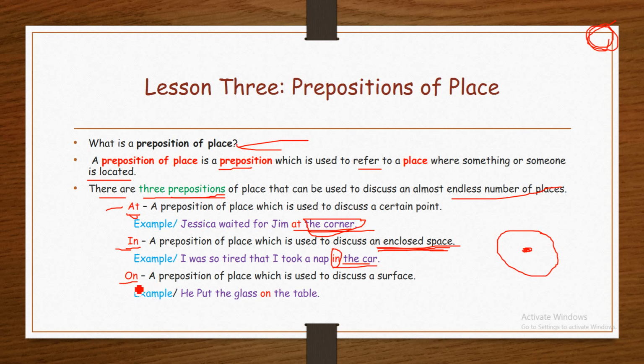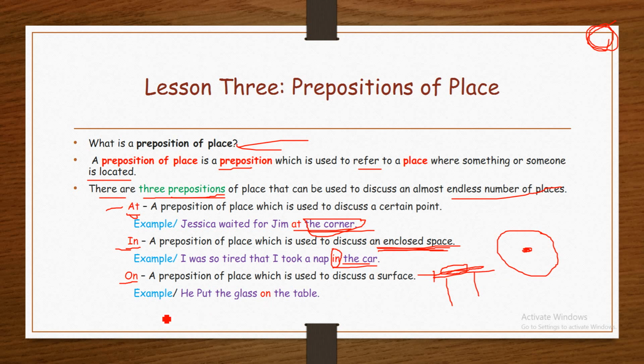On. On is a preposition of place which is used to discuss a surface. For example, we have a table and we have something on the table, for example, a mobile phone. We say the phone is on the table. We refer to the surface of the table by the preposition on. Therefore, on is a preposition of place that discusses a surface.